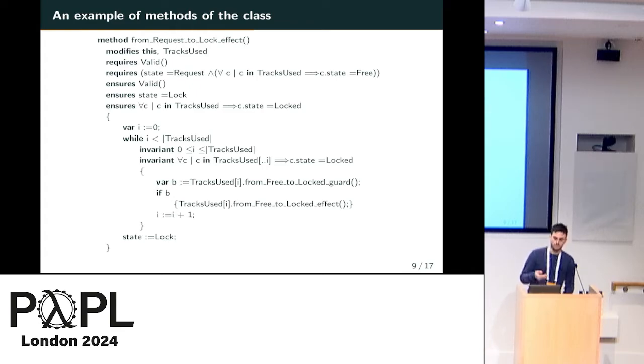Again, we have a while loop with some invariants, and notably here in the specification, in the body, we have calls to other transitions of other components. And this is basically what happens also in the C and Python code generated by the tool.